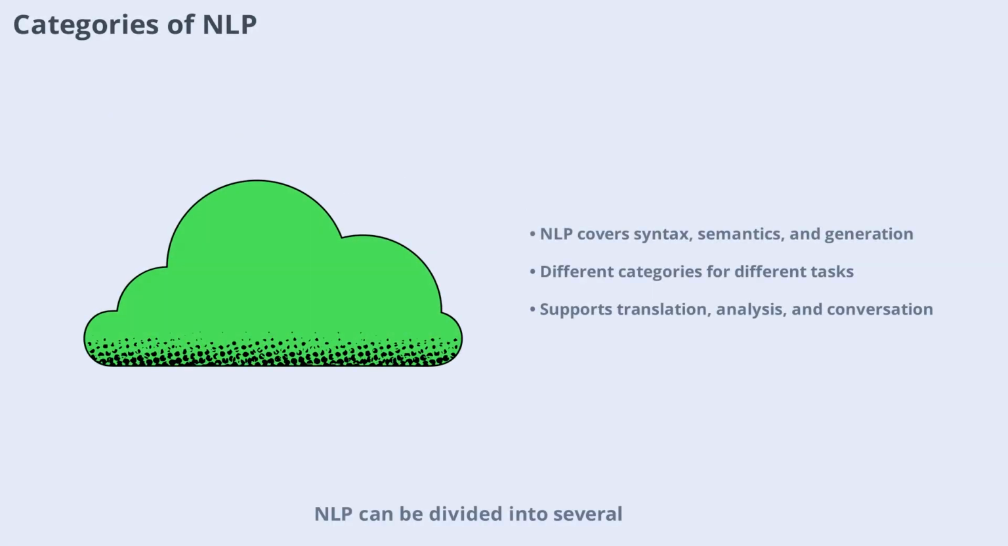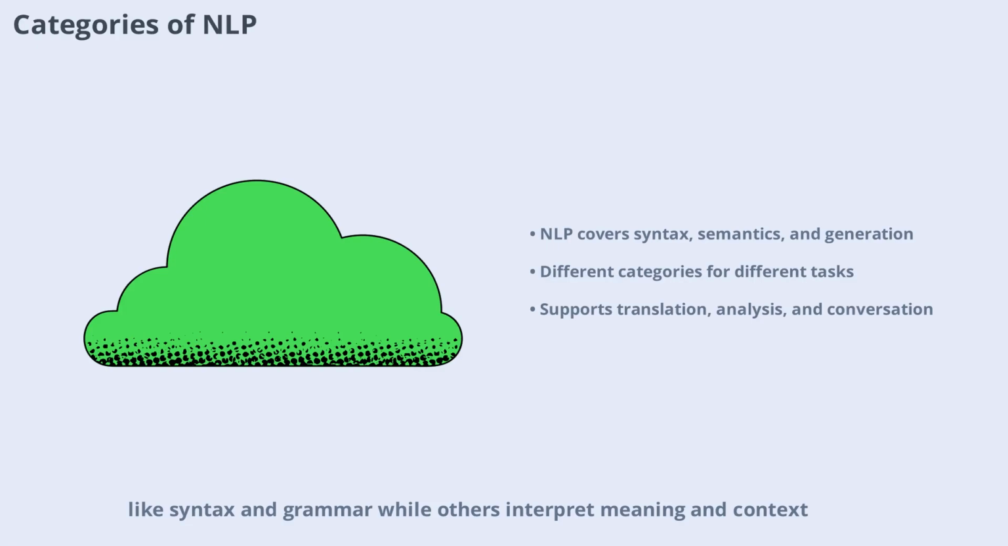NLP can be divided into several categories based on its functions and applications. Some focus on understanding the structure of language, like syntax and grammar, while others interpret meaning and context. There are also categories dedicated to generating language, such as chatbots and text summarization tools. By breaking down language into manageable parts, NLP systems can tackle complex tasks, from translating documents to analyzing social media sentiment. Understanding these categories helps us appreciate the depth and versatility of NLP technology.